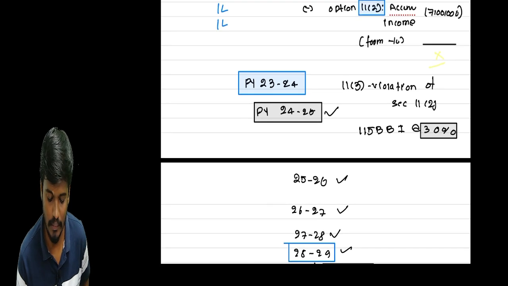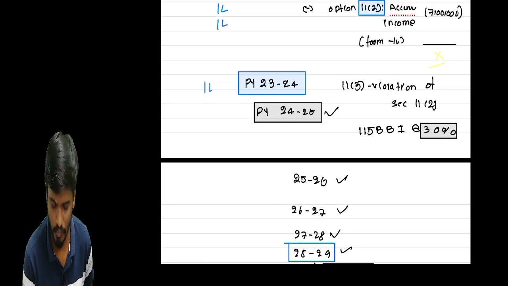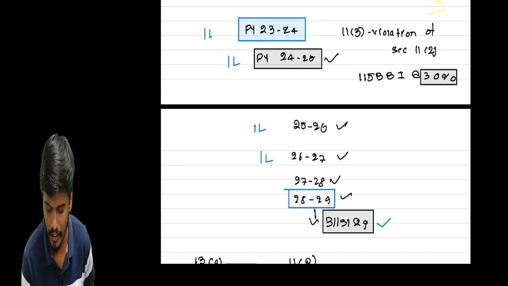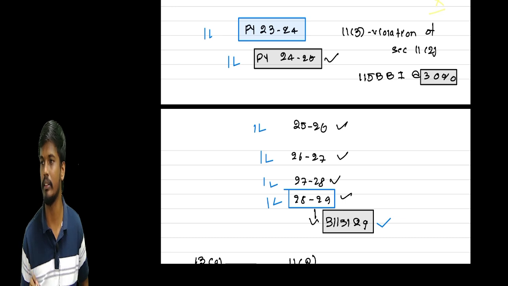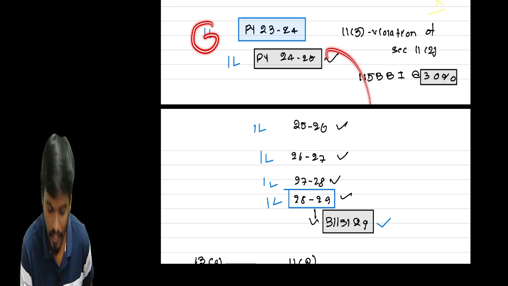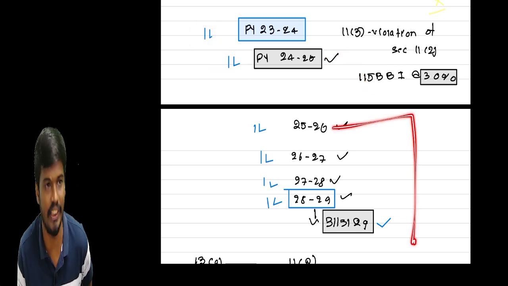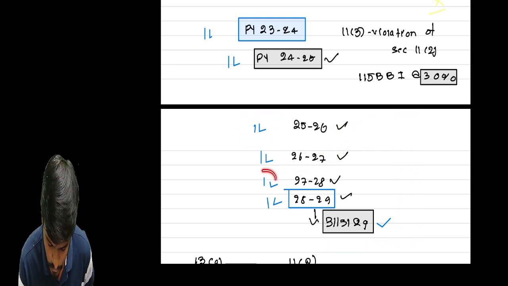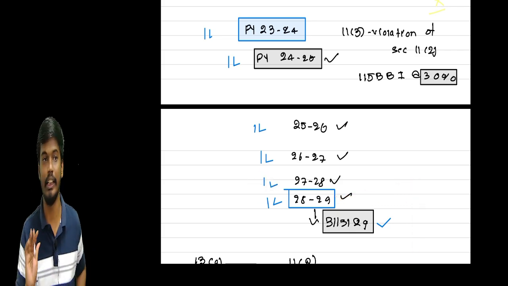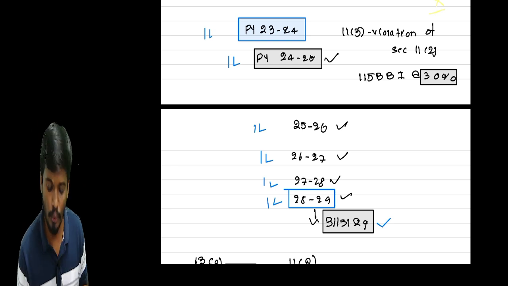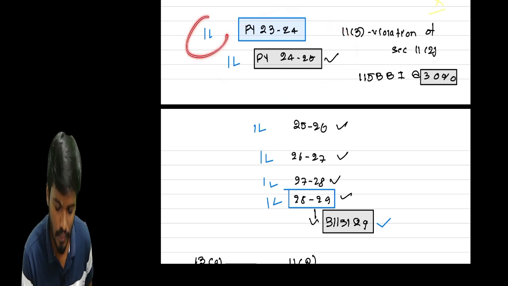But how to check, sir? Suppose each year I accumulated 1 lakh. For each 1 lakh, we need to check the period of the next 5 years from that year of accumulation. Okay, now we need to check like that. Now you can get the clarity of the point. So how to calculate the days means for this 1 lakh, we need to check the next 5 years.